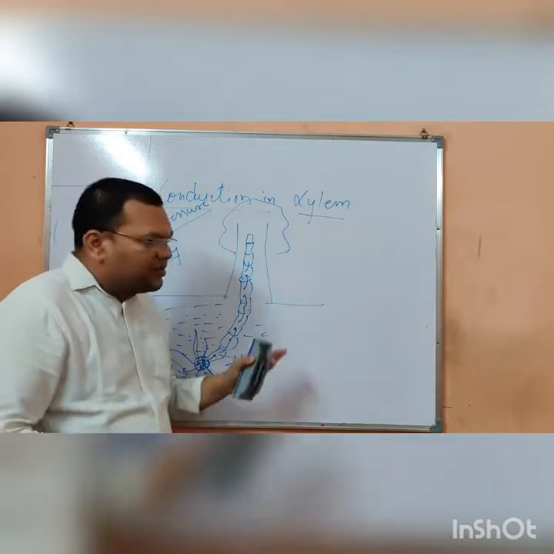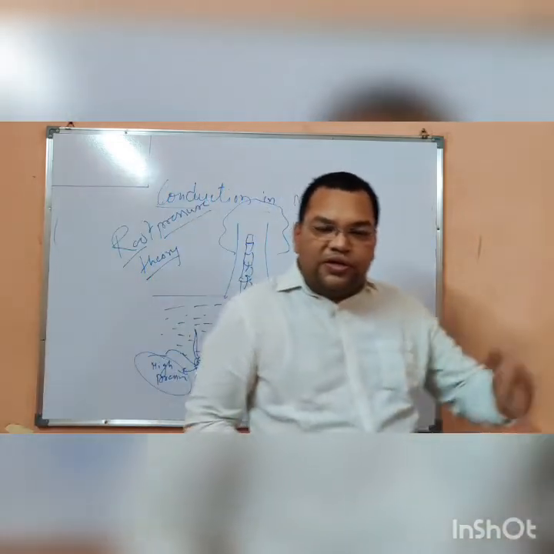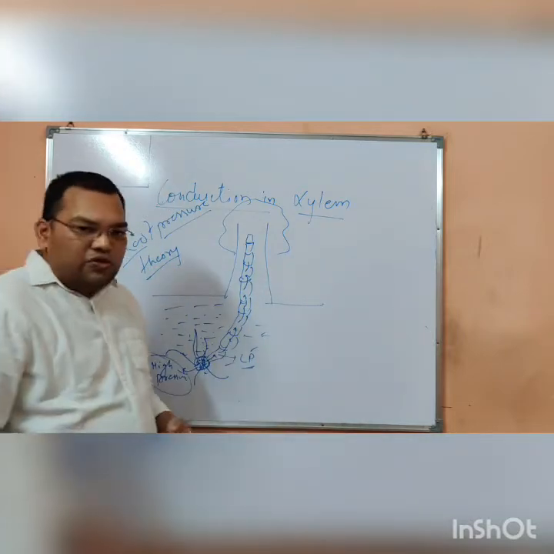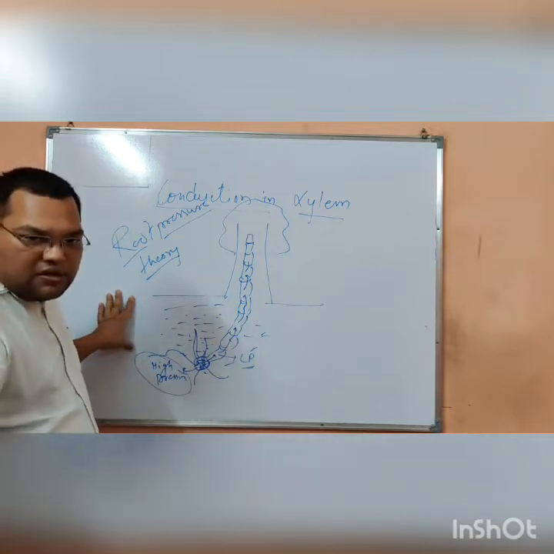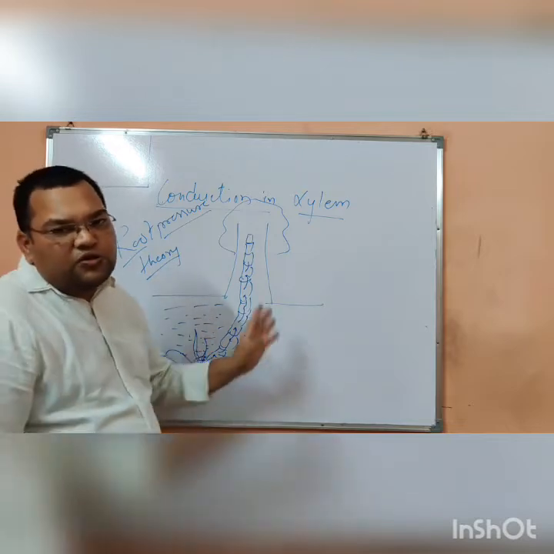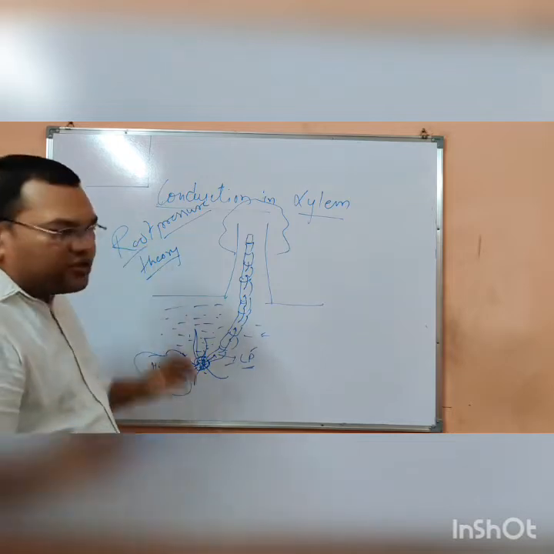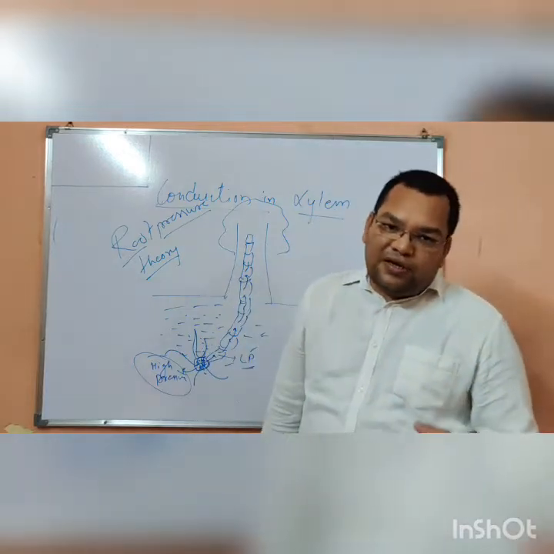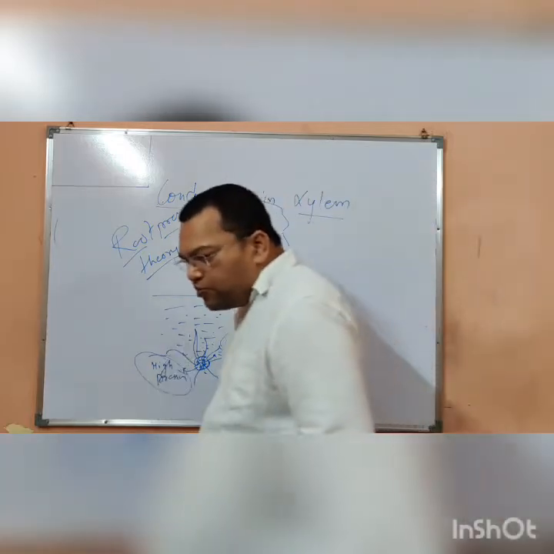For long distance transport, for example, you can see the plants and the trees around you. The trees are so big, and there is another system known as the transpiration pull that I am going to talk about. But this is the root pressure theory. A pressure is created from the lower cells to the upper cells, and the movement of water is there. Root pressure theory also works at night when transpiration is not there. So this is what the root pressure theory is.